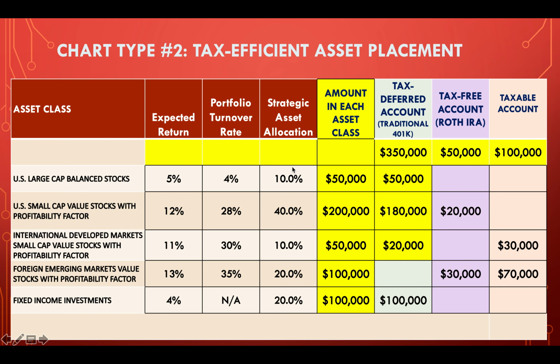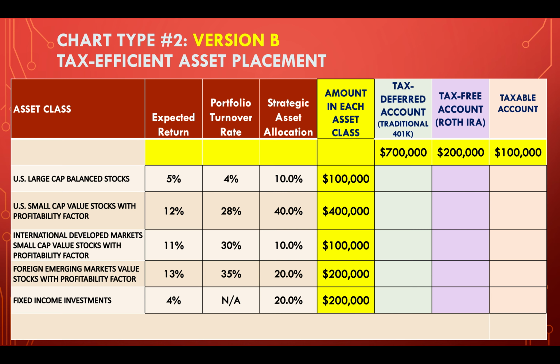Then we look at where do we put the most tax efficient asset class? That's large cap blend stocks because they have a very low portfolio turnover rate. But we've got a problem. We've already used up the taxable account. We've already got 100,000 there. So basically you don't need to do step 4. All you need to do is fill up the rest. And to double check, you add these up and make sure they add up to the total: 100, 120, 300 plus 50, $350,000. So our math is correct.